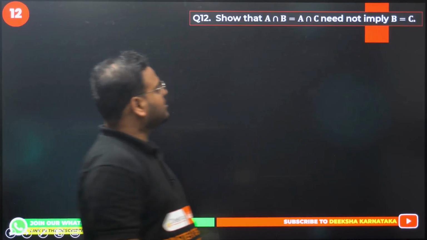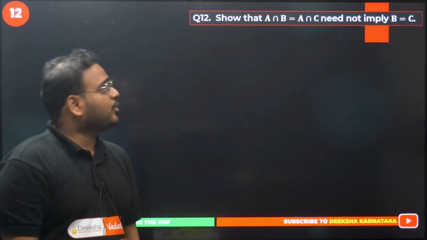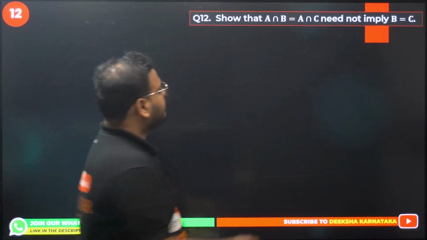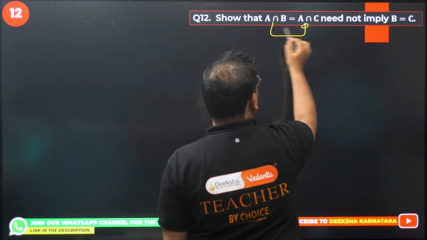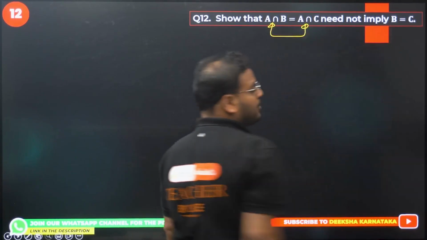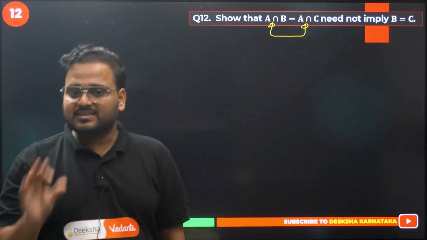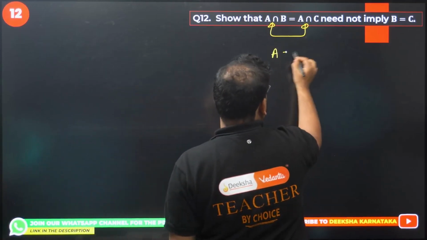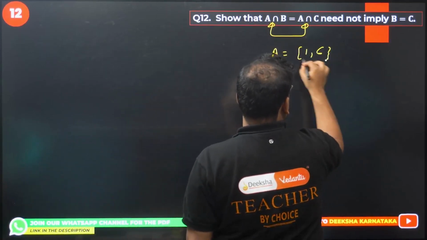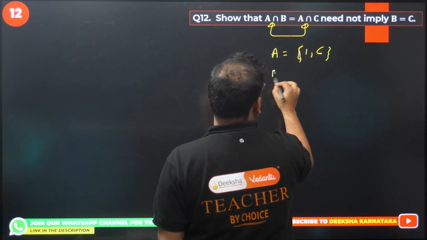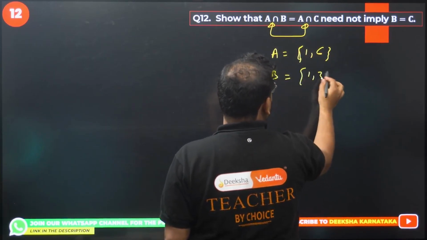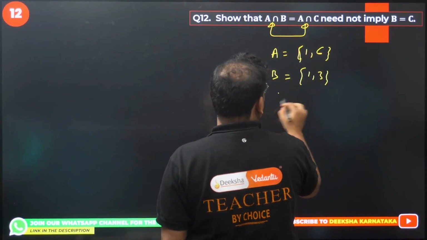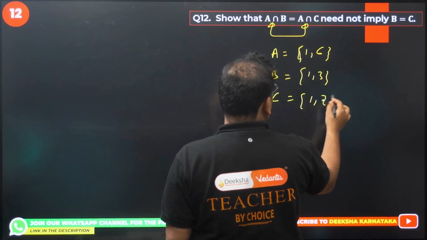A intersection B equals A intersection C need not imply B equals C. If we have these two equal, we don't always have B equal to C. So I'm going to take an example to explain this particular question. Let me take A equals {1, 6}, B equals {1, 3}, and C equals {1, 7}.